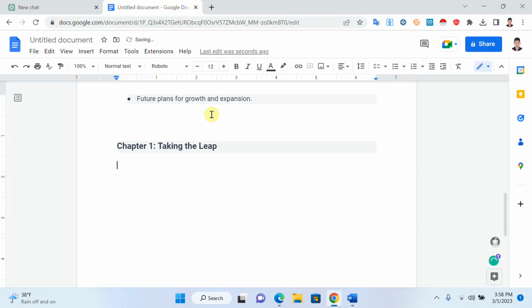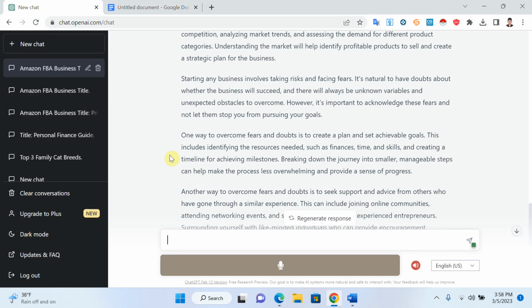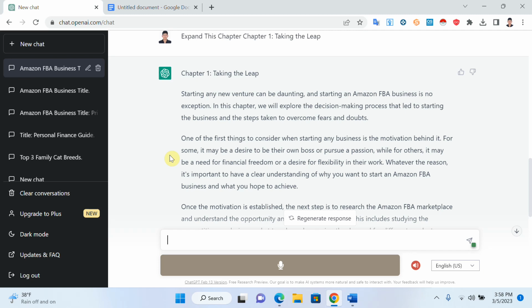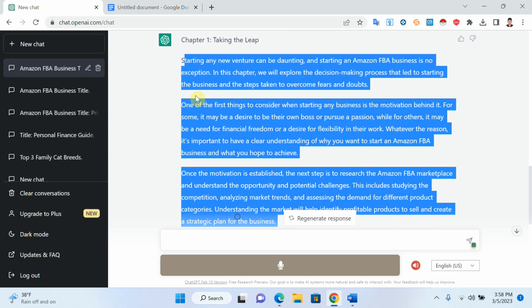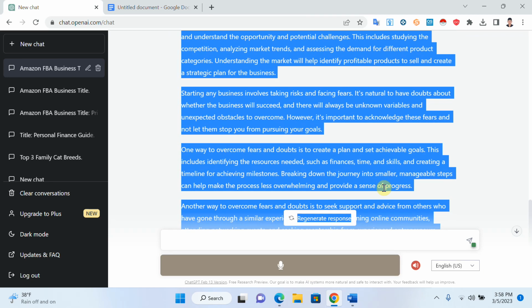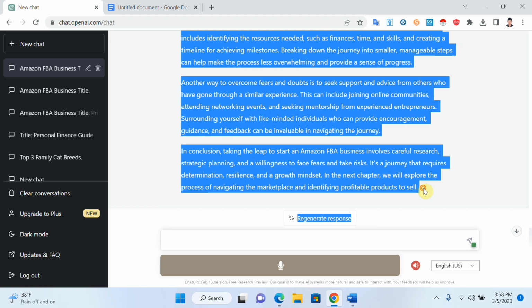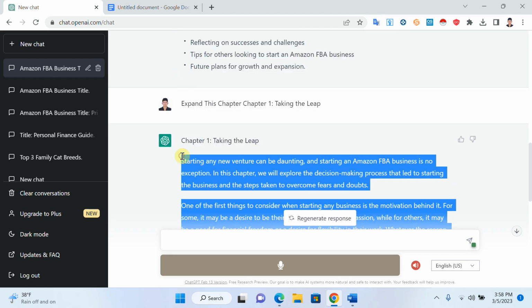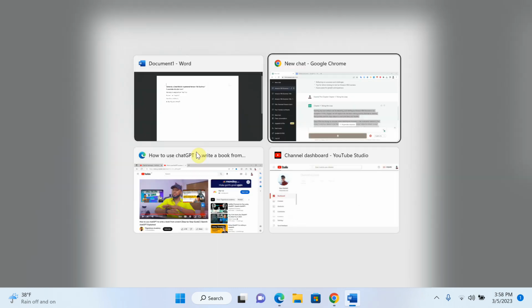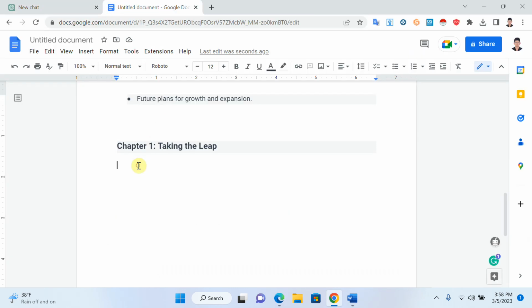Okay, fine. And then I'll go to my ChatGPT. You can see that it gives me some detail about chapter 1, and I will copy this detail from here. Okay, come on, let me copy the detail from here. Okay, fine, and I will paste it in my chapter 1.